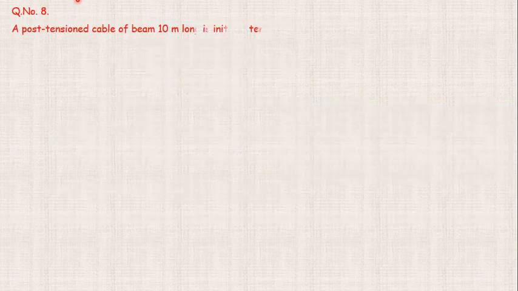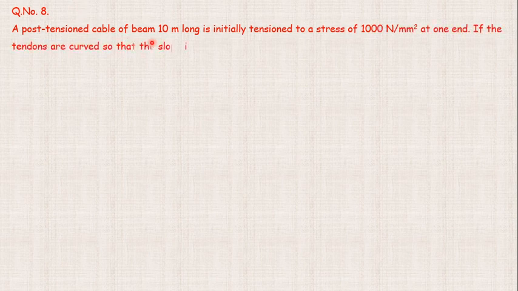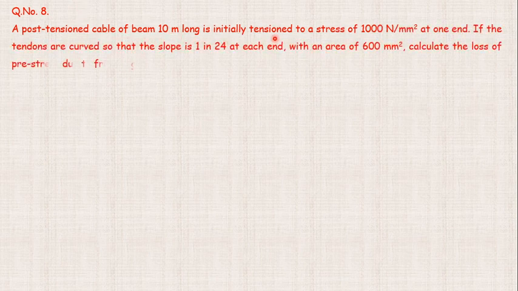So in problem number 8, a post-tensioned cable of a beam 10 meter long is initially tensioned to a stress of 1000 Newton per mm square at one end. If the tendons are curved so that the slope is 1 in 24 at each end. So they are giving here slope 1 in 24 at each end. So 1 in 24 at each end means how we have to calculate is the question which comes in our mind first of all.